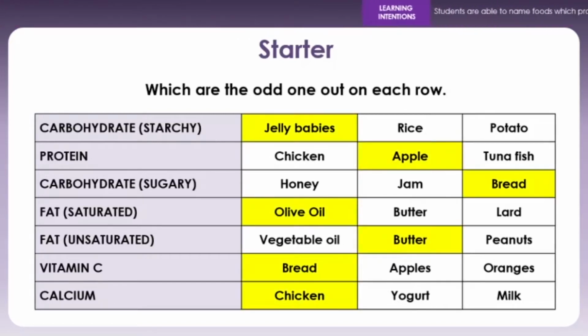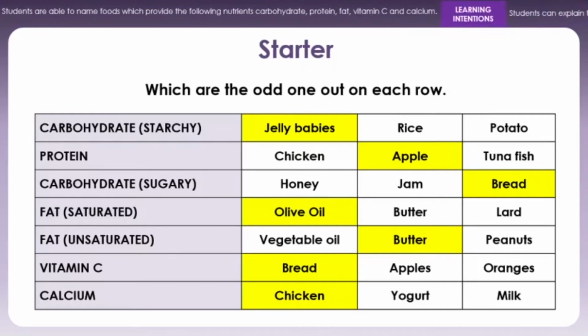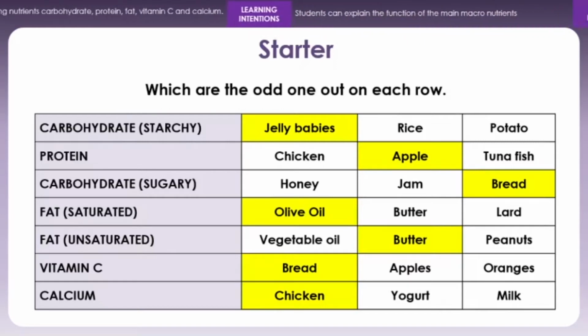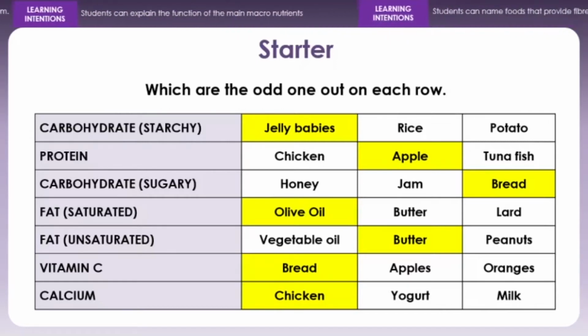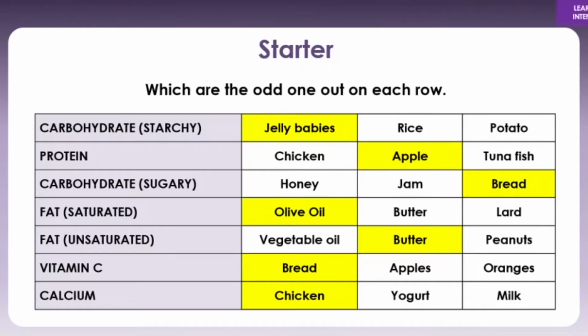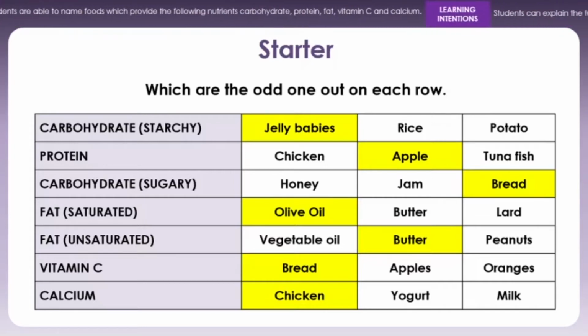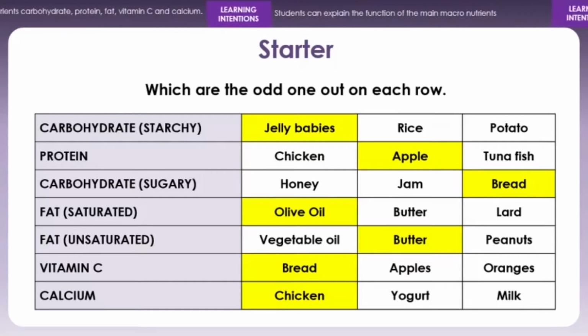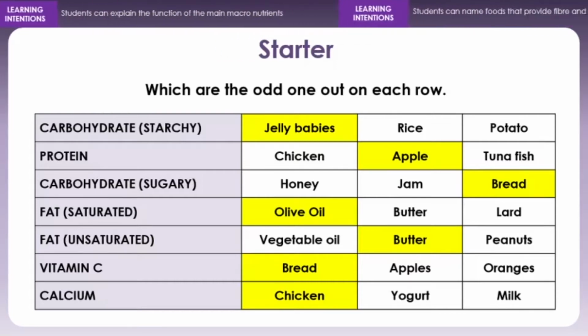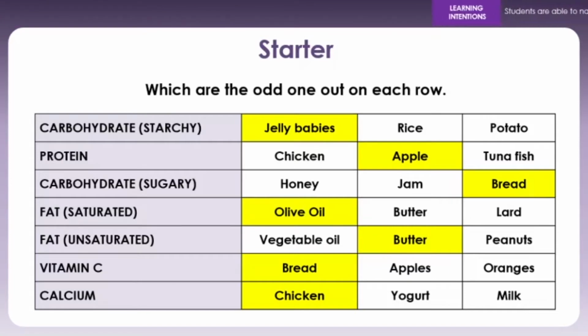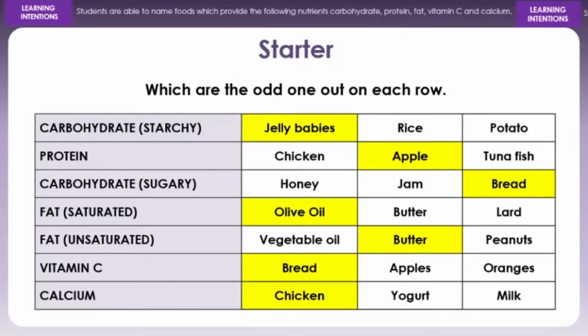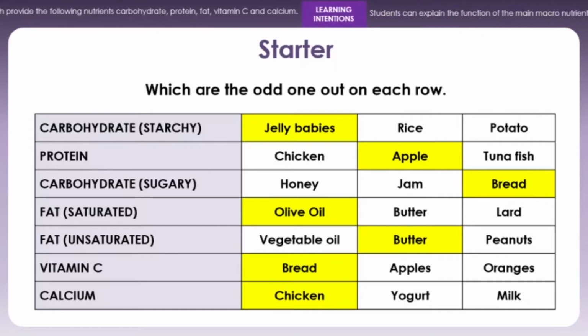Did you get it right? Olive oil is an unsaturated fat and butter is a saturated fat. Sugary carbohydrates, it's in the name, it's got sugar in it. Starchy carbohydrates are starchy foods like rice and potatoes. And you get protein from chicken, meat, fish, eggs, beans, pulses. Vitamin C, you will always get in your fruits, and calcium, we tend to get in dairy products.